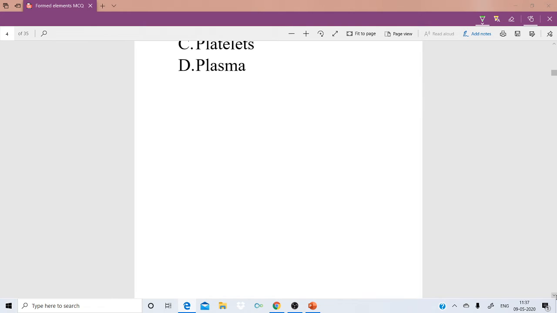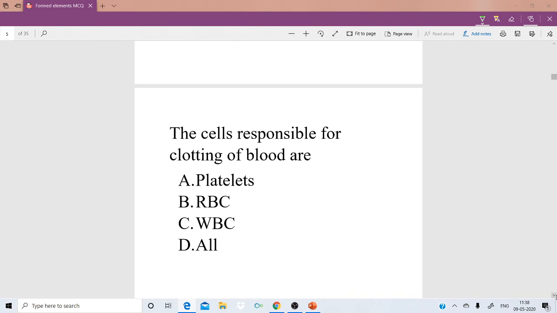The cells of the blood which are responsible for blood clotting are: option A, platelets; option B, red blood cells; option C, white blood cells; option D, all.